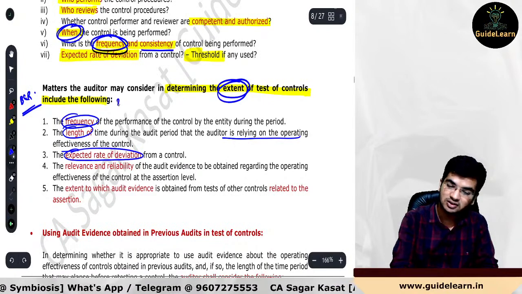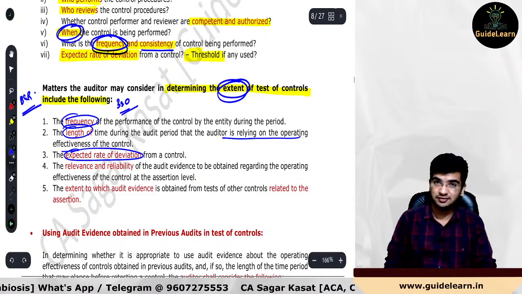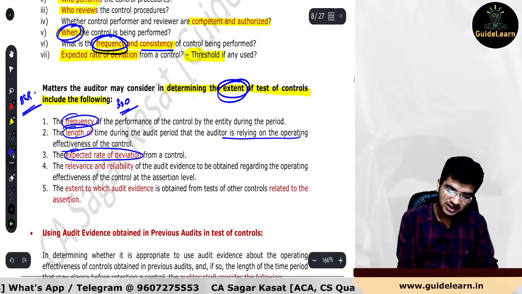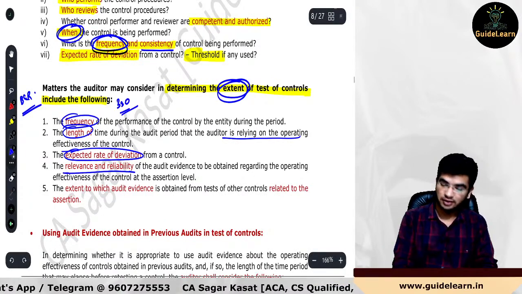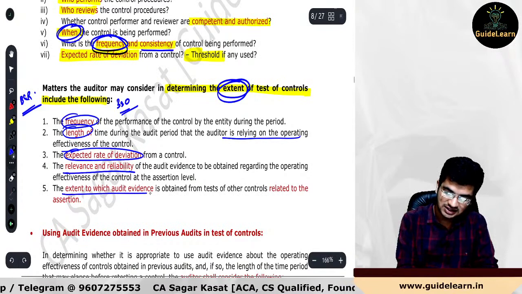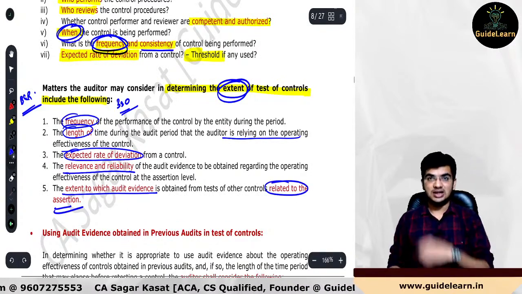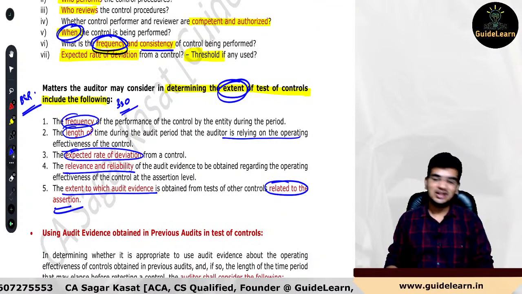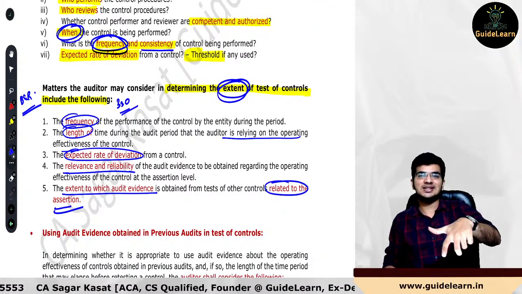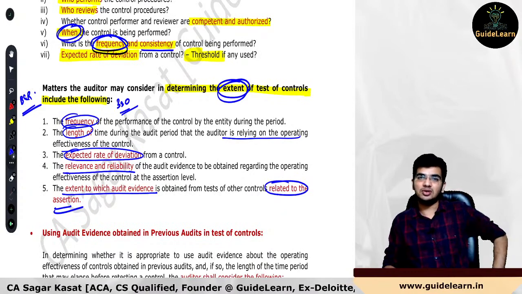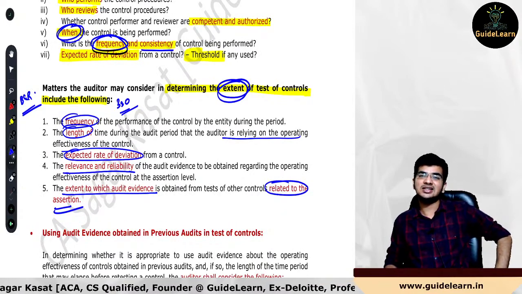This is SA 330 question. So, please understand, very, very important for examination. Expected rate of deviation, relevance and reliability of audit evidence to be obtained, and after that the extent to which the audit evidence related to the assertion. Okay, are you guys clear? So this is 330. Now new course students will tell me that sir, 330 is not applicable for a new course. Then why you are teaching us that and why it is included in our notes?